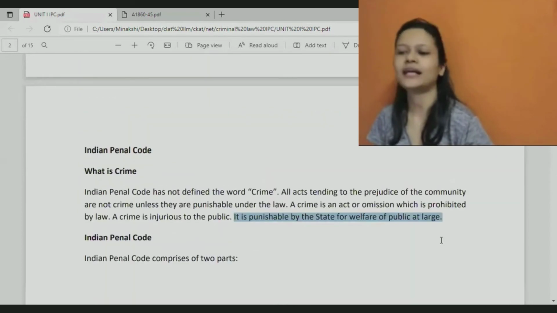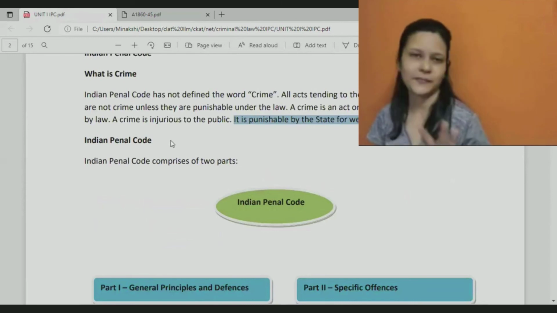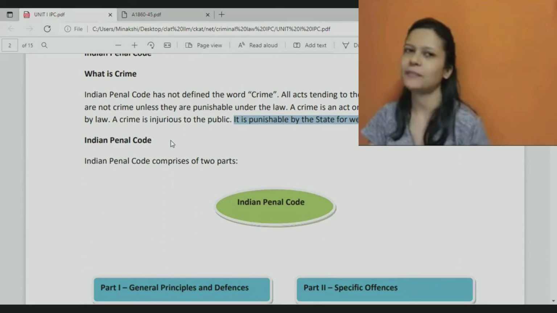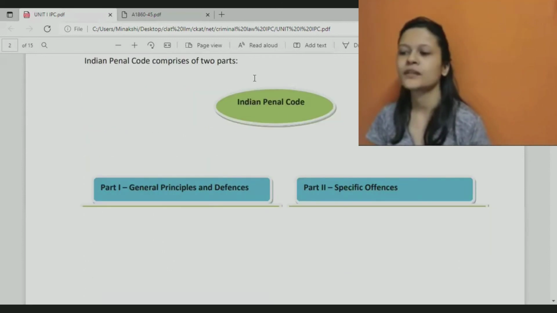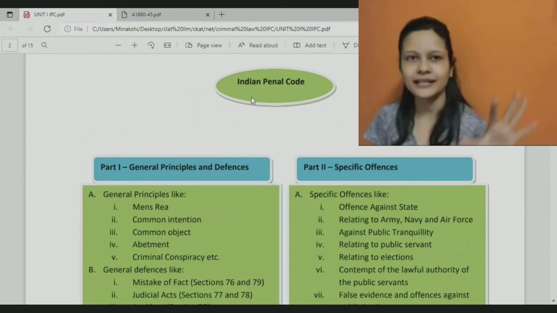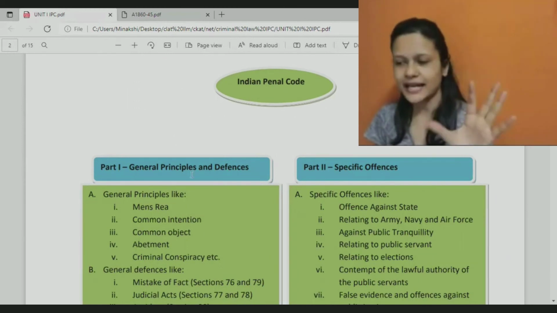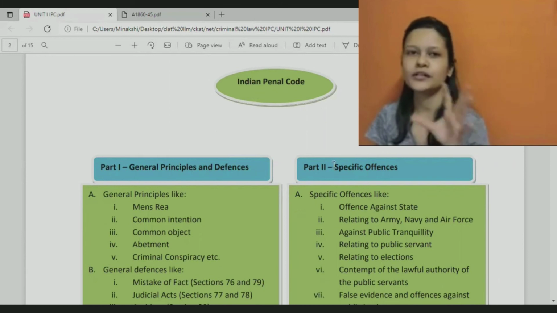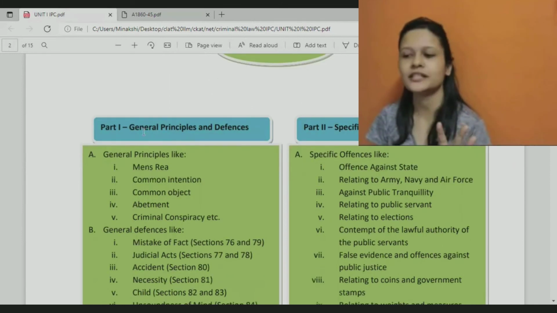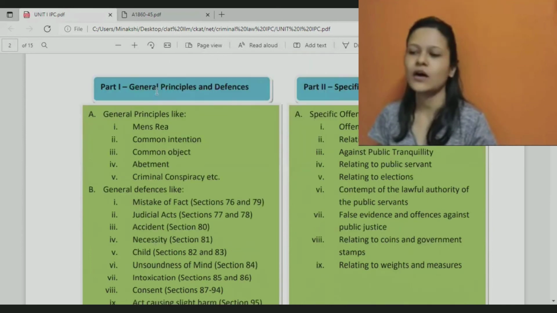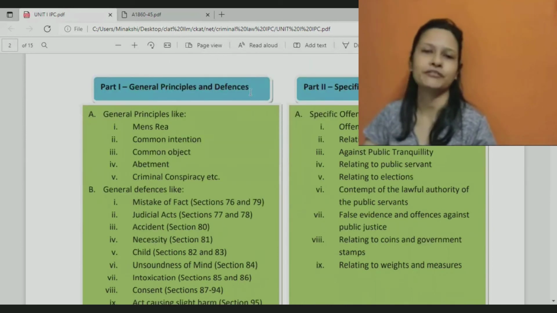Now, what is crime, we understood. Now, IPC, we know it talks about different types of crimes that may be committed in India. When we talk about this entire legislation, the entire IPC, it can be classified into two broad parts. First, general principles and defenses. Second one is specific offenses.